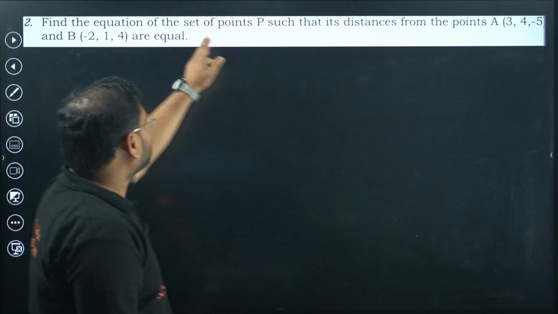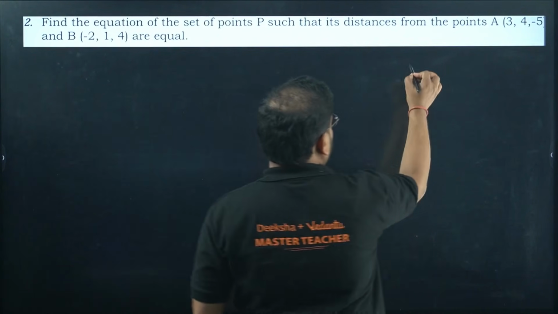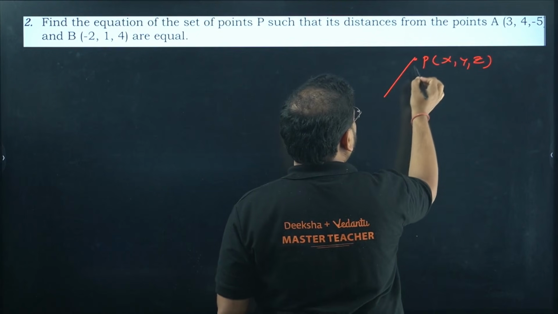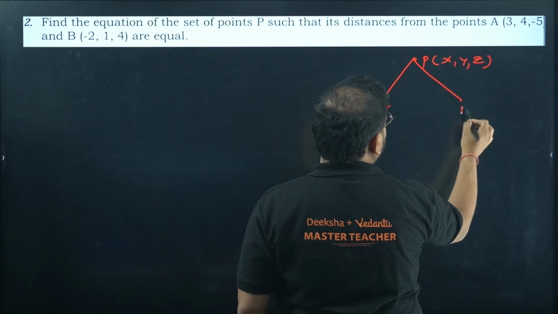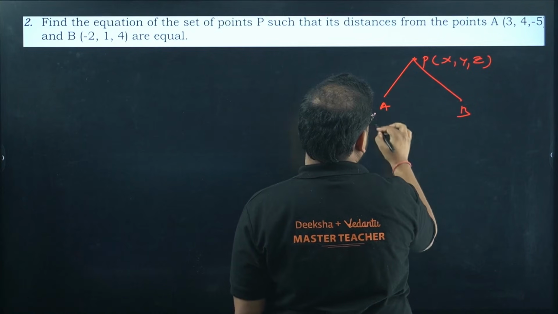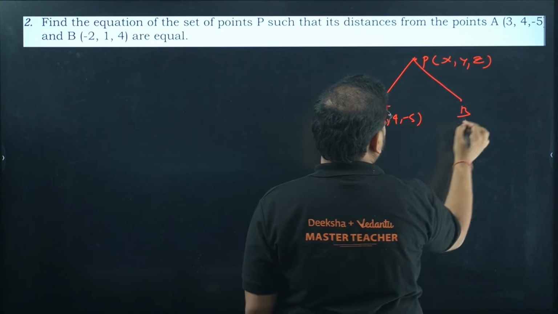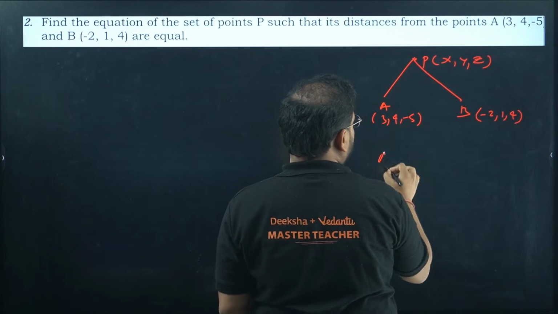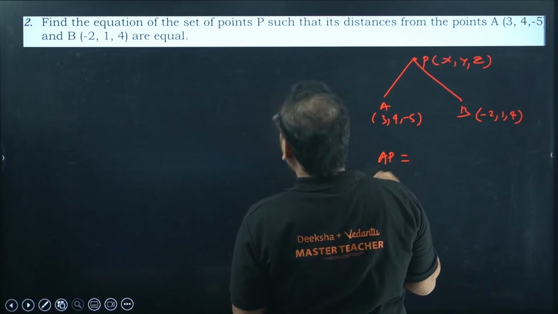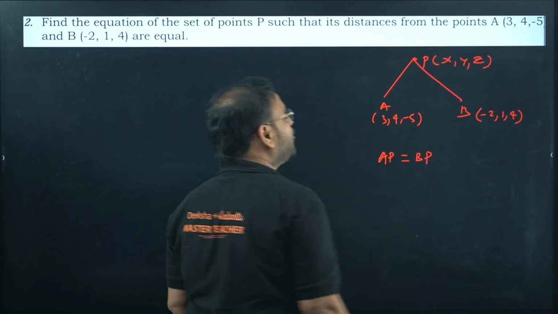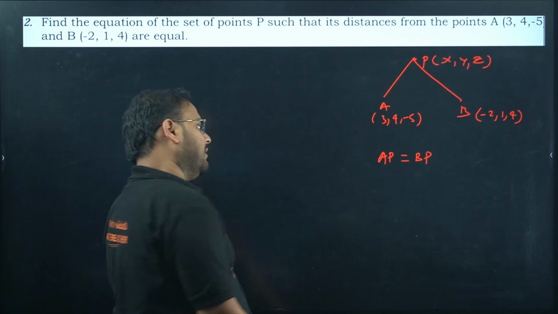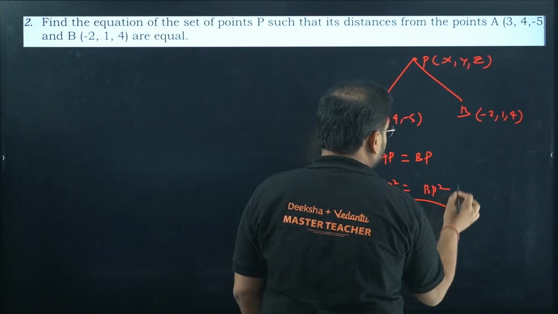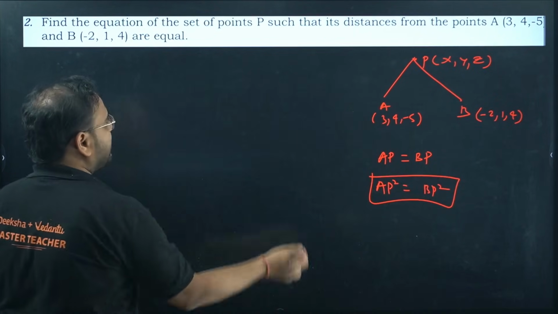Next, find the equation of the set of points P such that P is here, let's say it is x, y, z, such that the point A here and B here, A is 3, 4 and minus 5, and B is minus 2, 1 and 4. The distance AP should be equal to BP. I can apply the distance formula. Can we find AP square also? Will it be the same? Yes. Let's find AP square and BP square equal. Let's find AP square then.